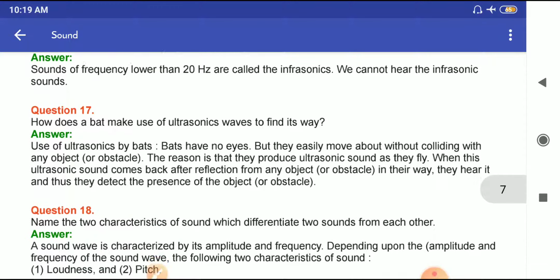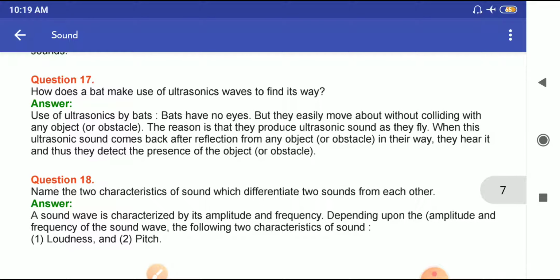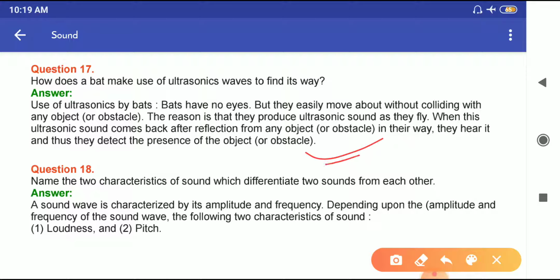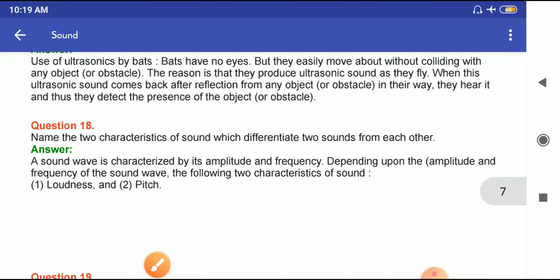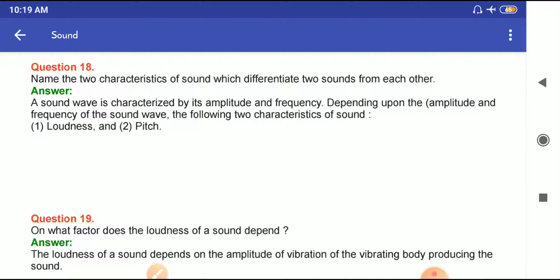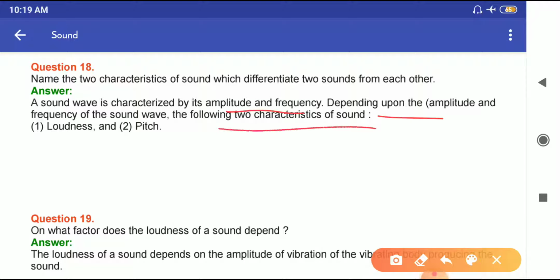Question number 17. How can a bat make use of ultrasonic waves to find its way? So this is your answer for this question. Now name the two characteristics of sound which differentiate two sounds from each other. So the sound is characterized by its amplitude and frequency. Now depending upon the amplitude and frequency of the sound, the following two characteristics of sound are loudness and pitch.